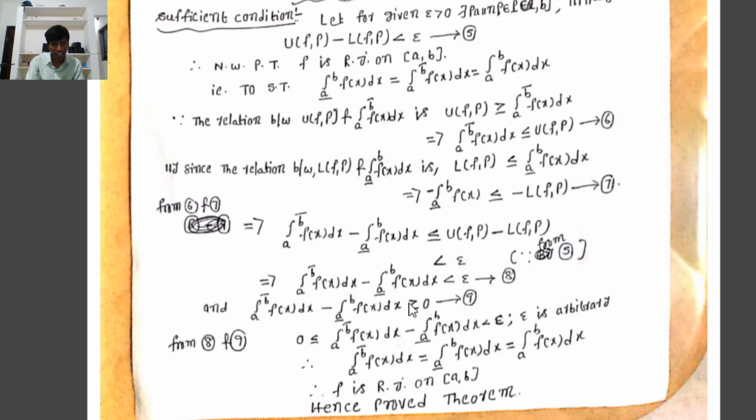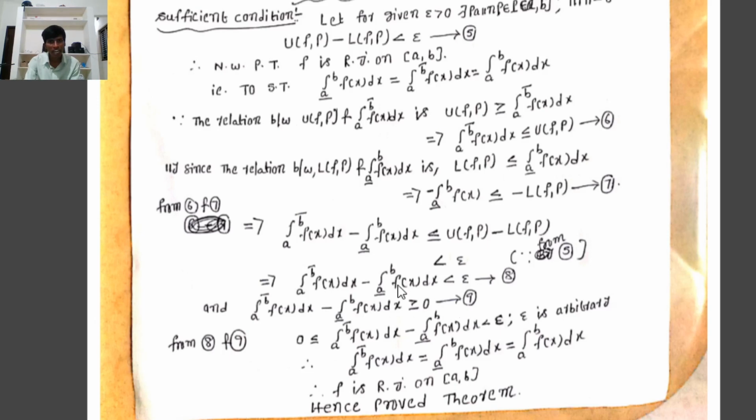Therefore, from 8 and 9, the upper integral minus the lower integral is less than epsilon, where epsilon is arbitrary, that is, an epsilon value greater than 0, like 0.00000 something, and the upper integral minus the lower integral is greater than or equal to 0.